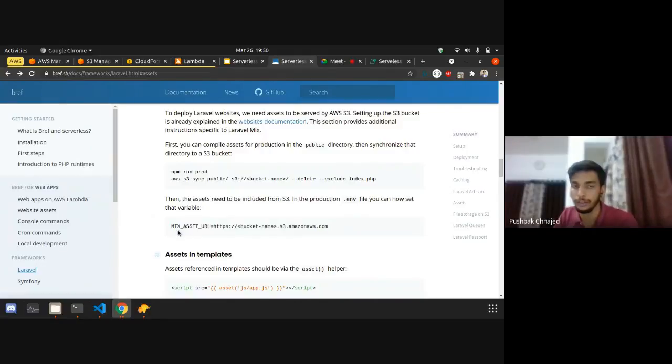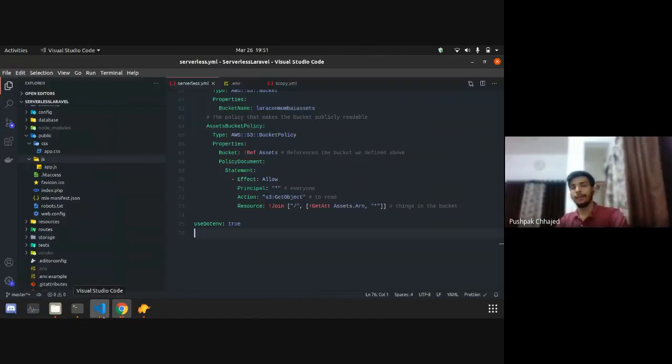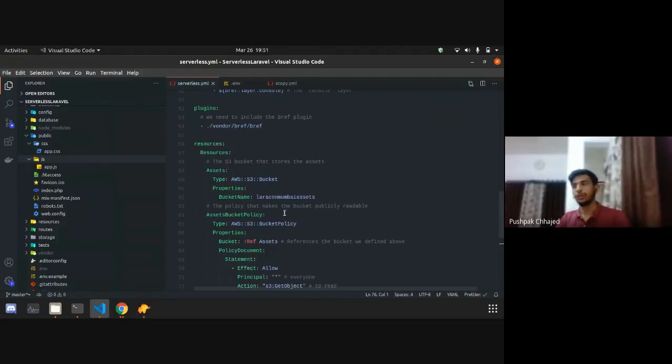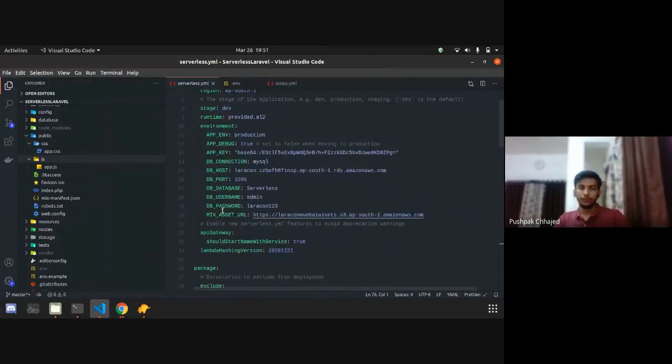But before that, you need to specify the mix asset URL. Laravel Mix has functionality to use a different domain or URL for serving your assets. To use that, you just need to specify the mix asset URL in your file, and you are ready to use it.